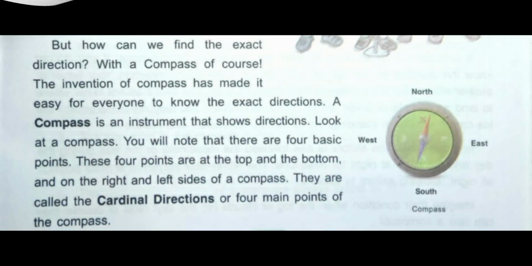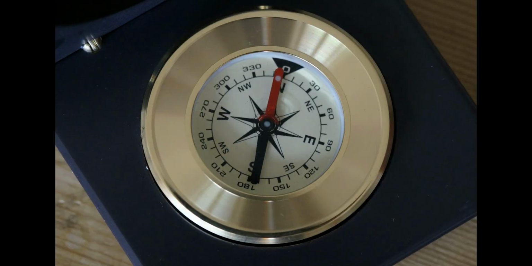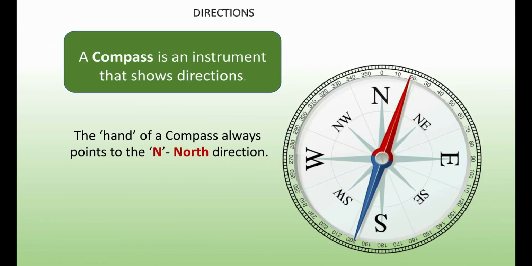But how can we find the exact direction? With a compass, of course. The invention of the compass has made it easy for everyone to know the exact directions. A compass is an instrument that shows directions. Look at a compass. You will note that there are four basic points. These four points are at the top and the bottom and on the right and left sides of a compass. They are called the cardinal directions or four main points of the compass.